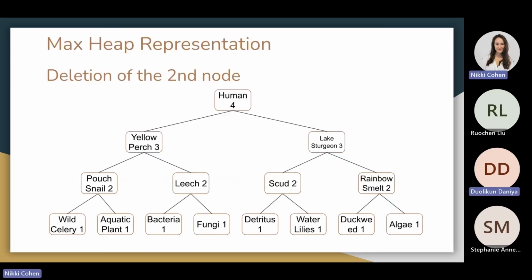Now we delete the second node of the max heap, yellow perch with trophic level 3. Since deleting an element at any intermediary position in the heap can be costly, we can simply replace the element to be deleted by the last element, algae, and delete the last element of the heap. Then repeatedly heapify the node until we rebalance the max heap. Here we needed 2 operations to restore the max heap property.